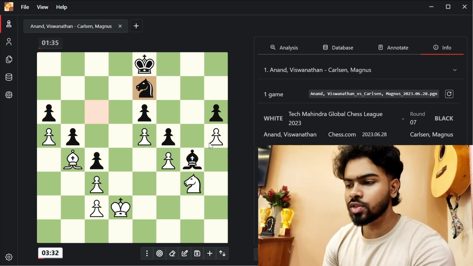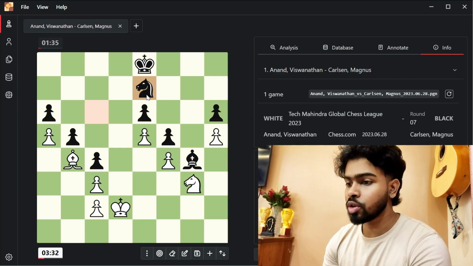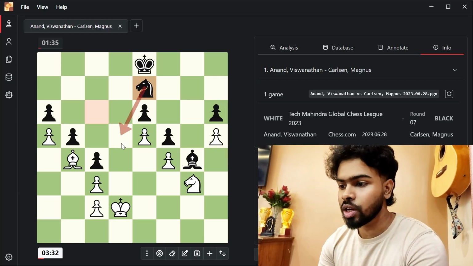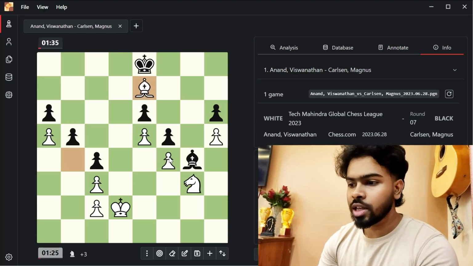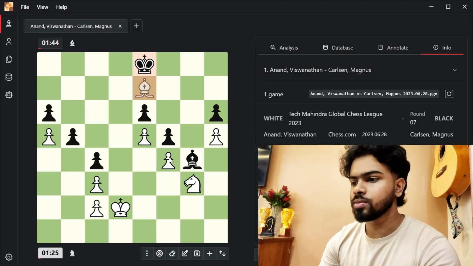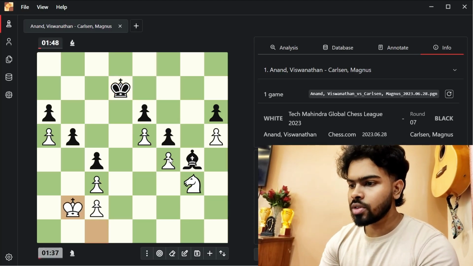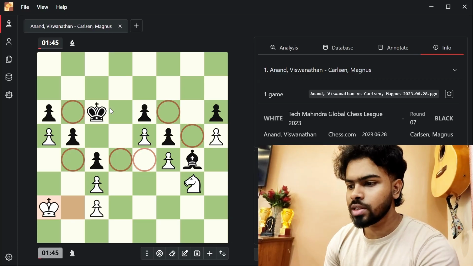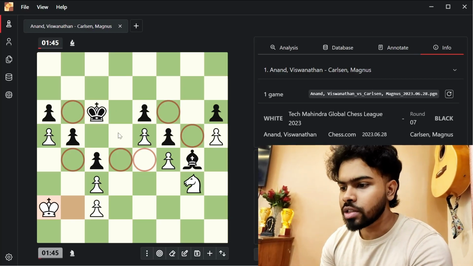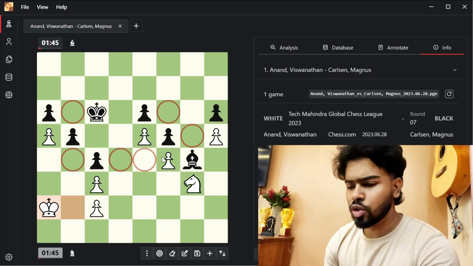and Magnus now asks whether Anand is ready to give away his bishop for a knight. Because if he does not do so, this knight will come here and will attack this pawn. Anand has to take on the knight, and he does so. King takes, and after some maneuvers, you can see all the squares that are marked with red. The black king cannot enter the white position. There are no breakthroughs visible.